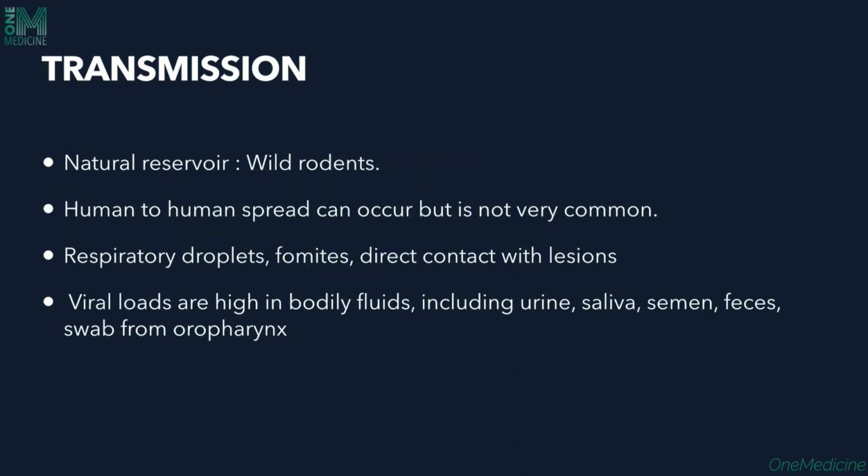Transmission of the virus. As the reservoir is wild rodents and monkeys, the disease actually starts from them. Human to human spread can occur, but that is not very common, as mentioned before. Transmission is seen among men who have sex with men, and the lesions in them would again be very localized to the perianal and perineal areas. Spread can also occur through respiratory droplets, fomites, or direct contact with the lesions. The virus is also secreted in bodily fluids like urine, saliva, semen, and feces, and even a swab from the oropharynx has the virus. So spread can occur with contact with these body fluids as well.